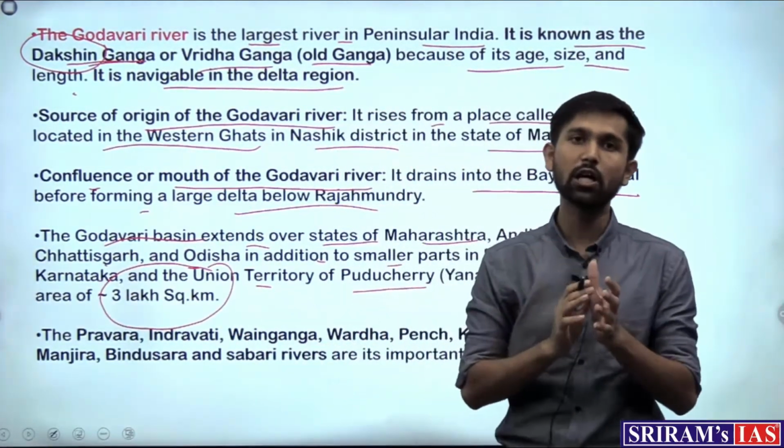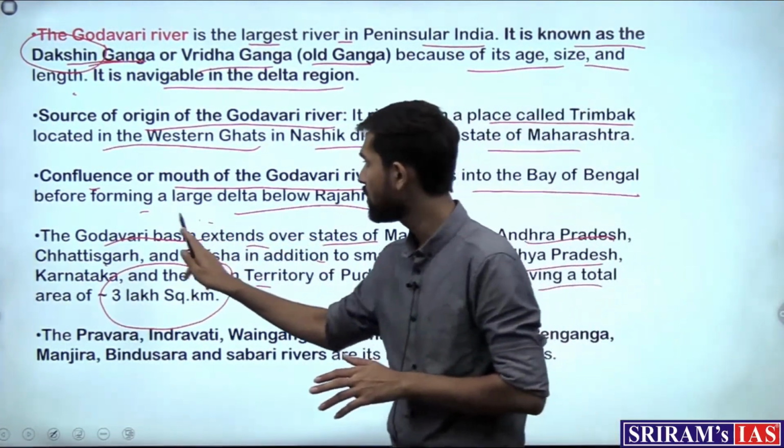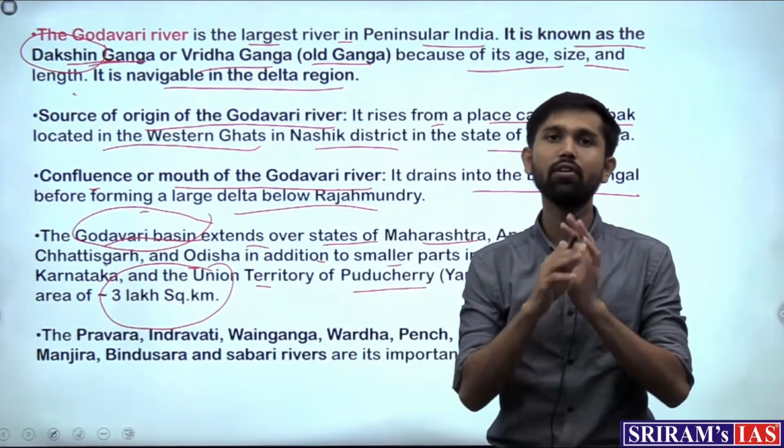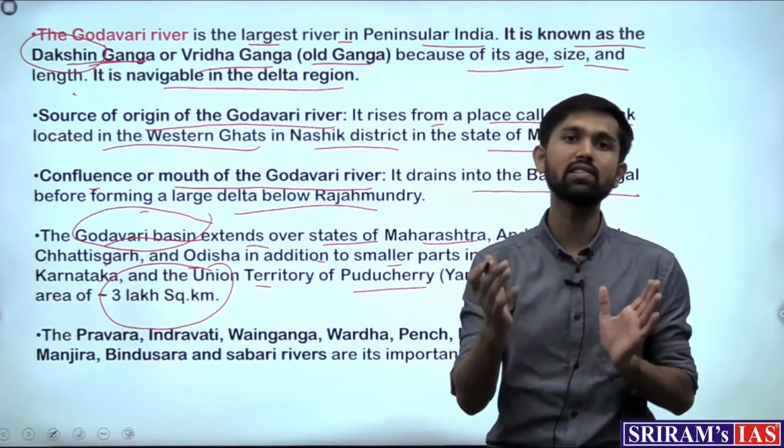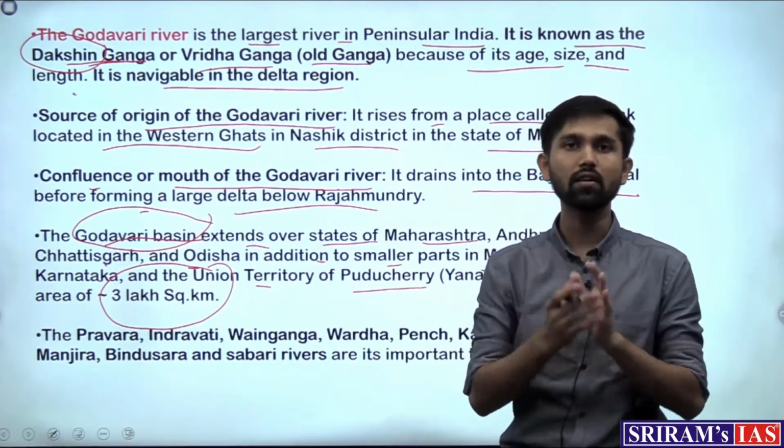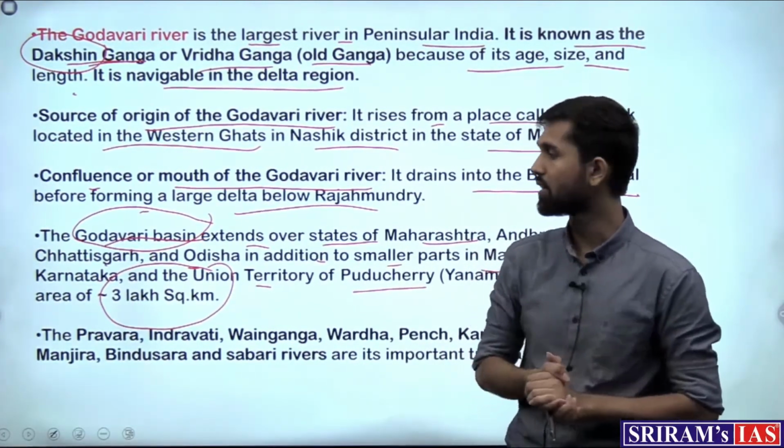So 3 lakh square kilometer is the area of its river basin. River basin is the area covered by the main river and also its tributaries. Together the area which they cover is known as the river basin.